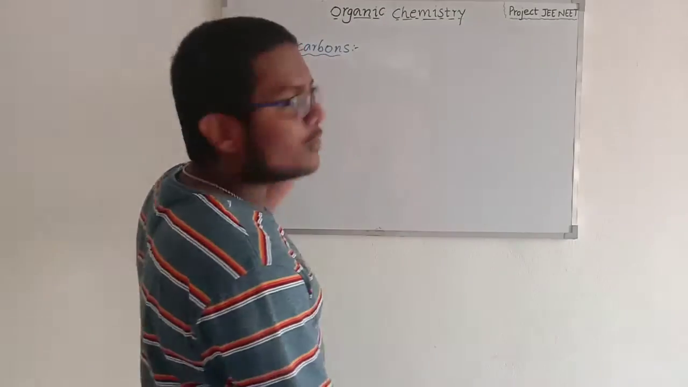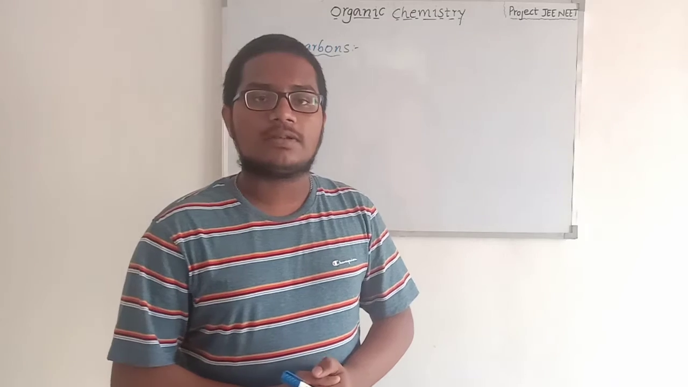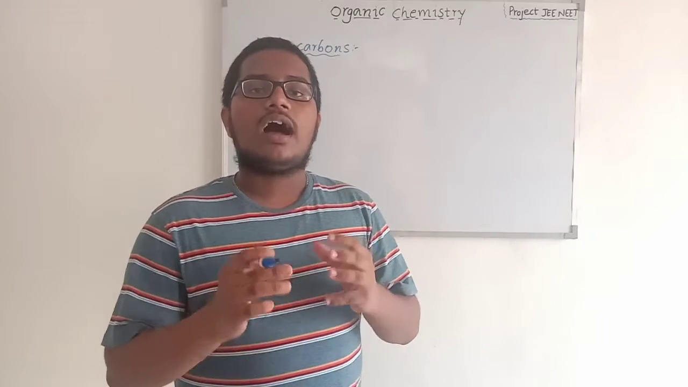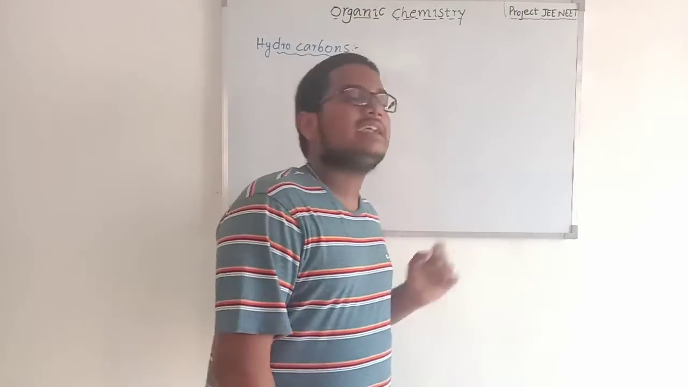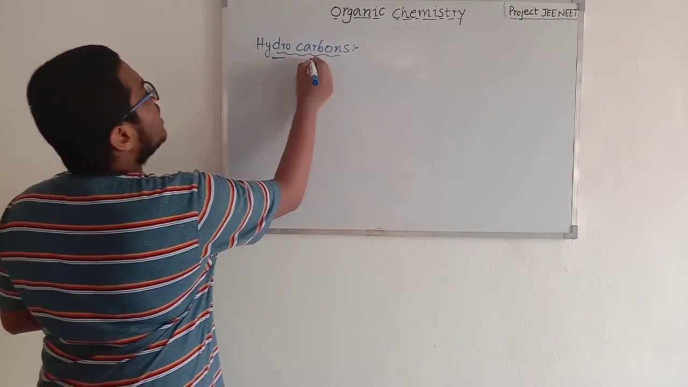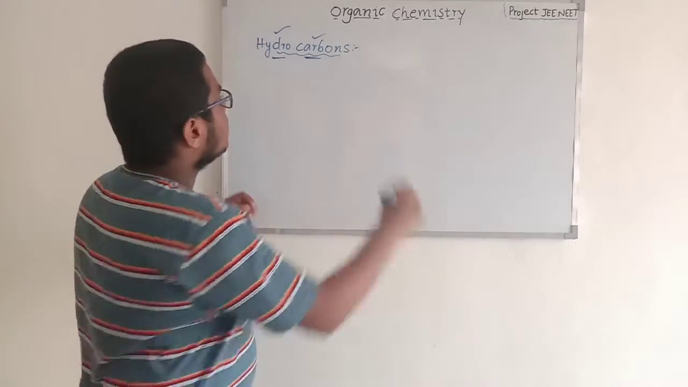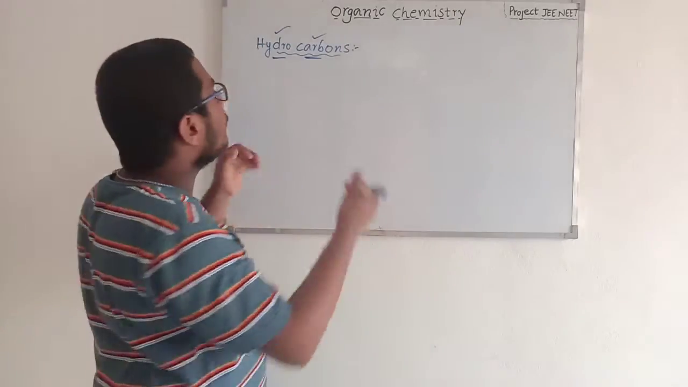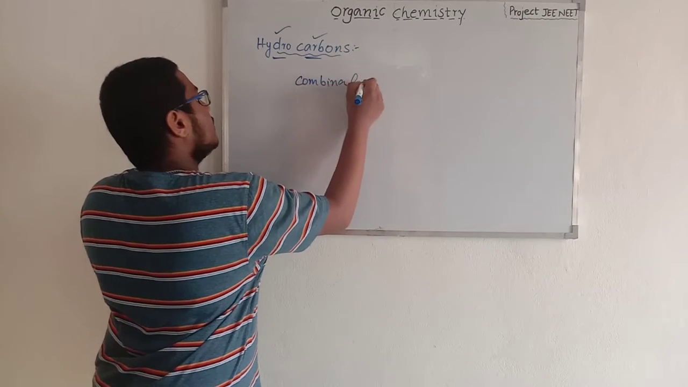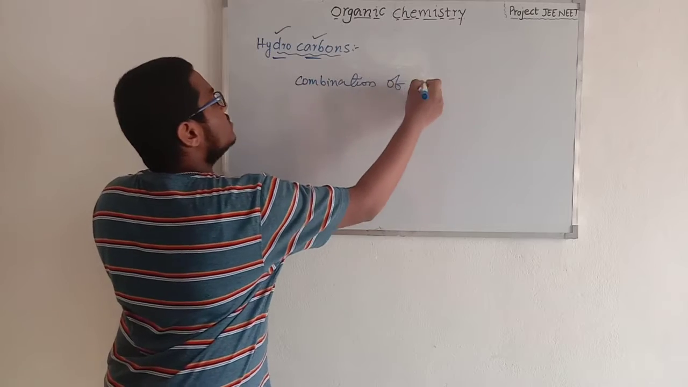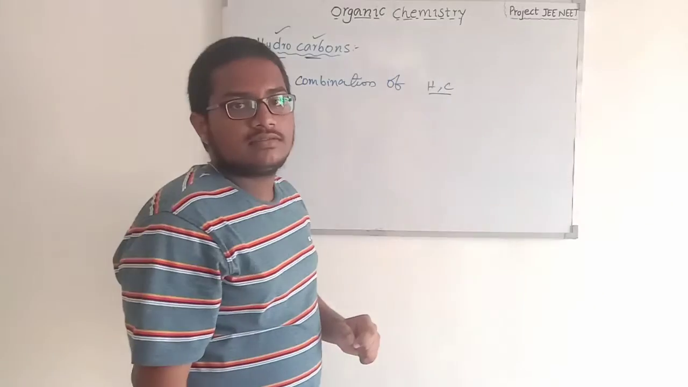Now let's enter the topic of hydrocarbons. What is the definition of a hydrocarbon? Hydrocarbons are the compounds which are formed by the combination of carbon and hydrogen. As we are seeing here, hydro and carbon: hydro means hydrogen and carbon means carbon. So the compounds which are formed by the combination of hydrogen and carbon are called hydrocarbons.